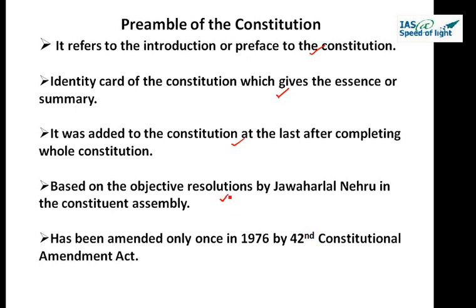This preamble has been amended only once, in 1976 by the 42nd Constitutional Amendment Act, and these Constitutional Amendment Acts become important to remember for examinations. Some important Constitutional Amendment Acts, particularly for state services, are asked very directly, like what change this Constitutional Amendment Act did in the Constitution of India. Using this Amendment Act, the Government of India added three new words in the preamble part of the Constitution, which were socialist, secular, and integrity. That we will see now.